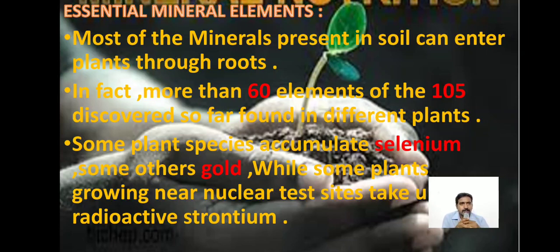We have to think about whether selenium and gold are needed for a plant's growth, right? The plant absorbs all the minerals and nutrients generally available in the soil. It just uses the ones essential for its fundamental, physiological activities. The remaining ones are generally present in the plant body. So they found selenium and gold also in some plants, okay?